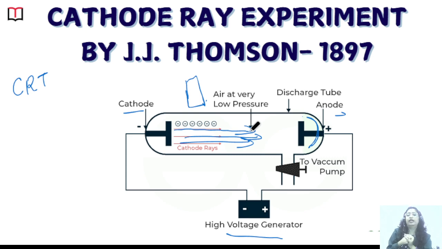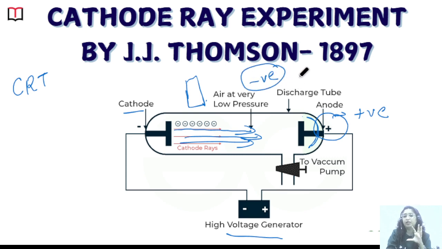So what is that? He identified that this is moving towards the anode side, and the anode side is the positive side. So these must be some negatively charged particles, because they are attracted towards the positively charged side.